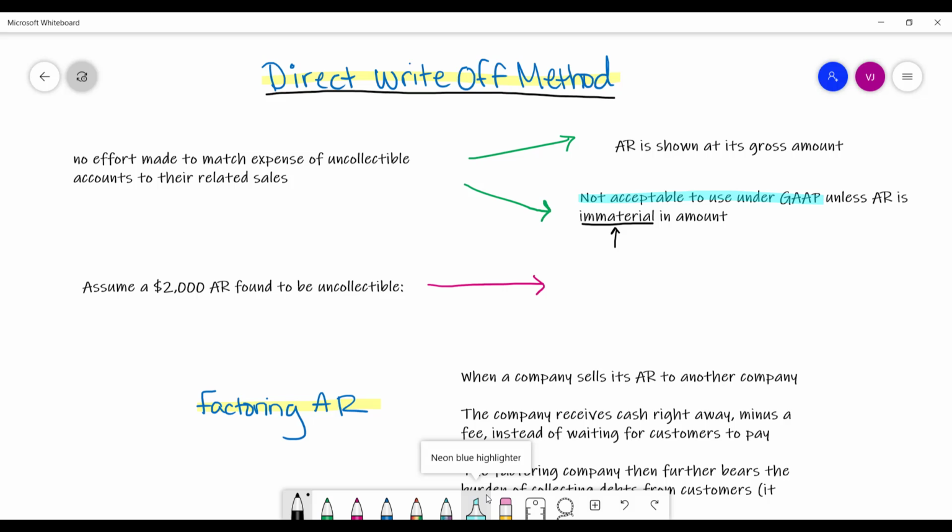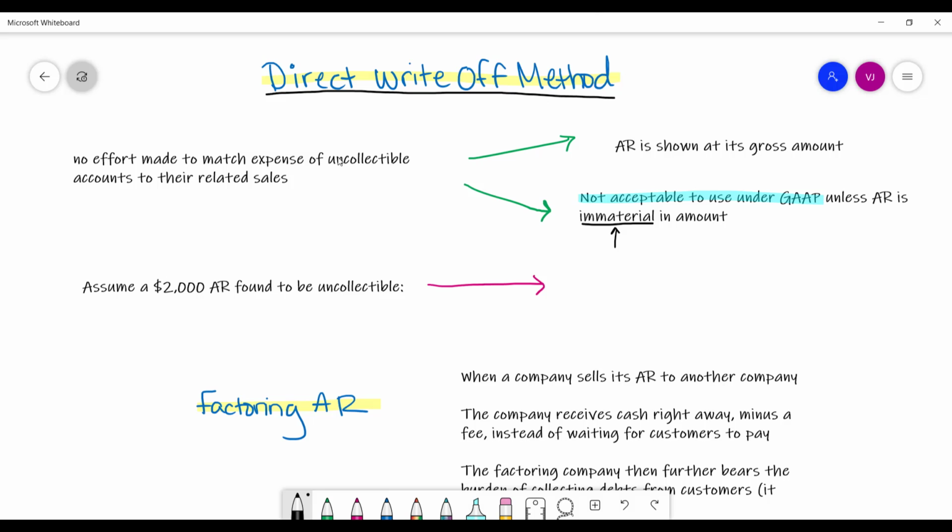Or if you are not a public company and you're not held to GAAP standards per se, then you can go ahead and use the direct write-off method. But again, that won't give you as much information. If your accounts receivable is actually material in amount, you're much better off using either the income statement or balance sheet approach, because then you're doing a better job at matching your revenues to your expenses, and you get a better picture of what your actual net income is in each month.